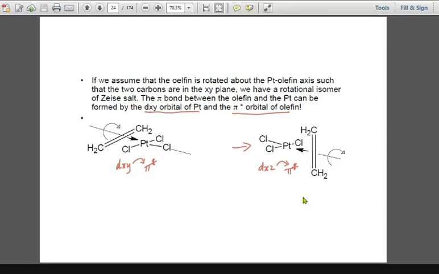Earlier there were no electrons available in an antibonding orbital, that's why the bond order was high. But the moment there is a transfer of electron density from the dxy or dxz orbital to pi star, now there is electron density in the antibonding orbital. So you can say that Na will be available in the formula.